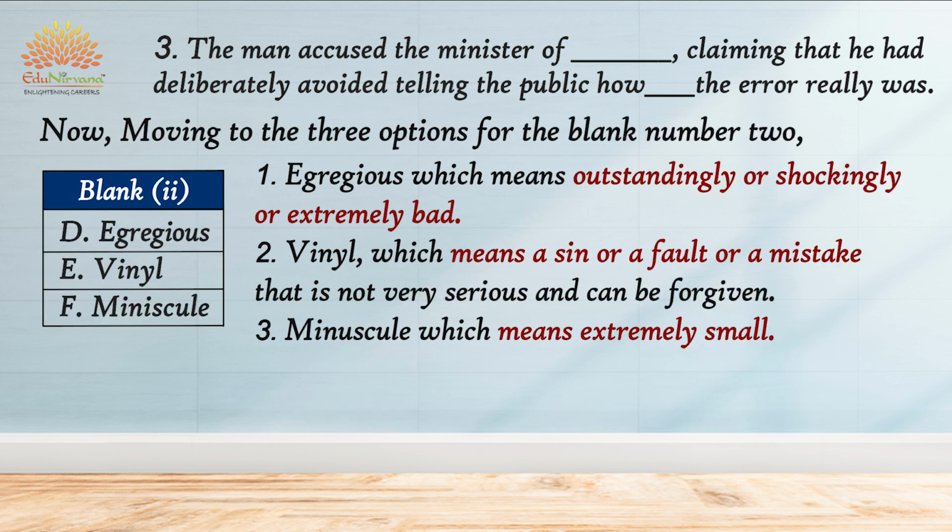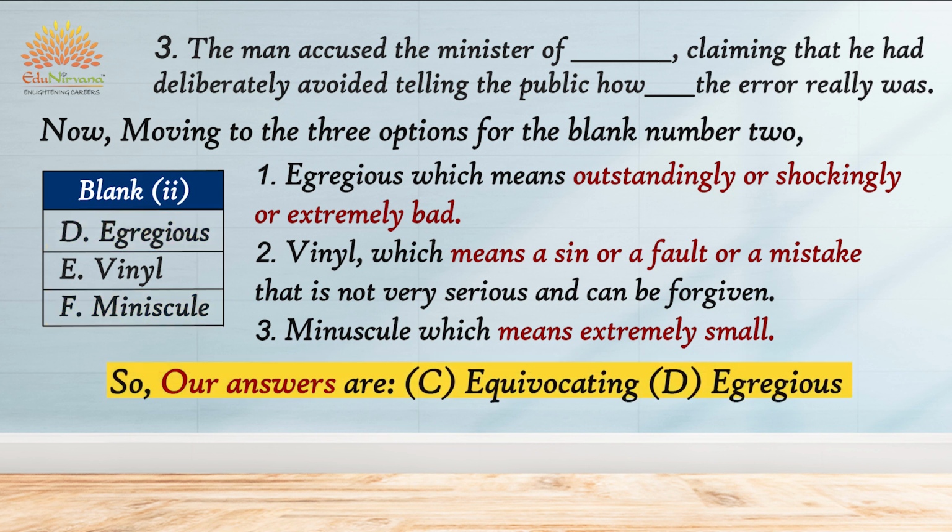Now, similarly, move on to the 3 options for blank number 2. The first option is egregious, which means outstandingly or shockingly or extremely bad. The second option is venial, which means a sin or a fault or a mistake that is not very serious and can be forgiven. And the last option is minuscule, which means extremely small. So out of all the 3 options, egregious matches with our prediction for the second blank. So our answers are equivocating and egregious.